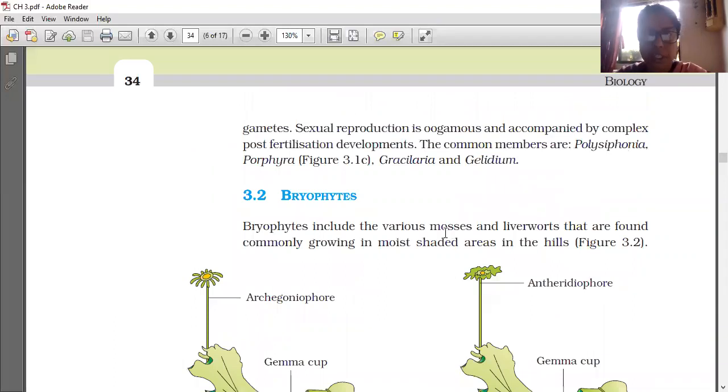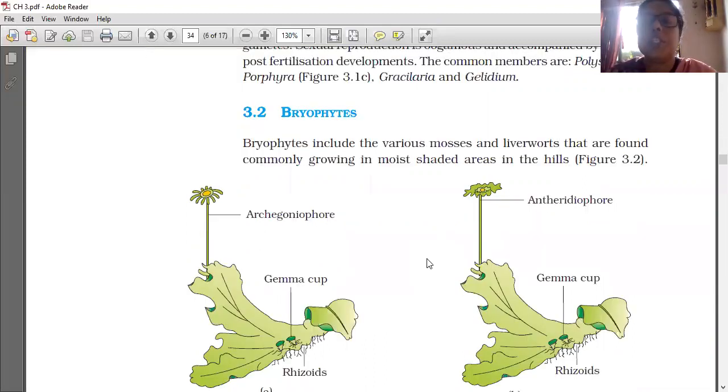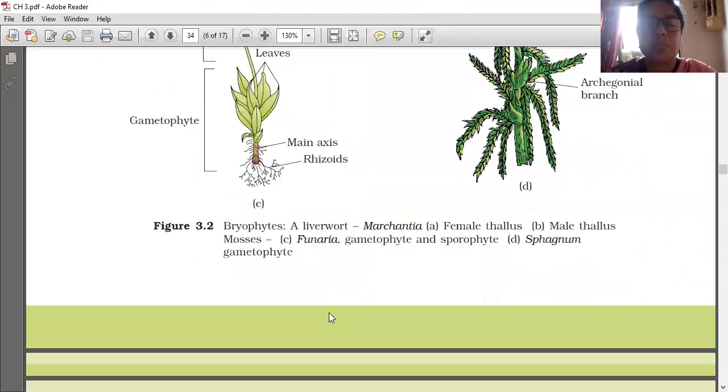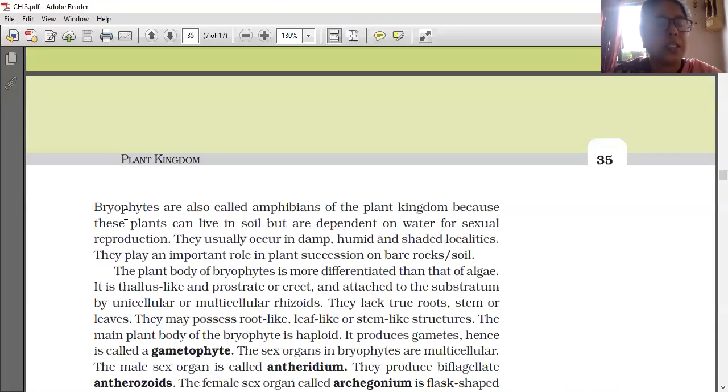So bryophytes include mosses and liverworts. Which type of organisms are included in bryophytes? Mosses and liverworts. Where are they commonly found? They are commonly growing in moist shaded areas in the hills.